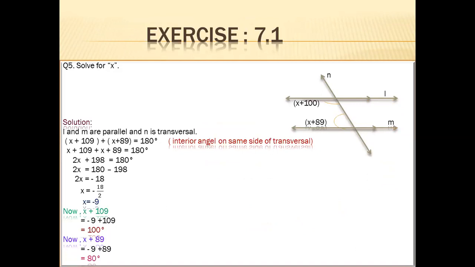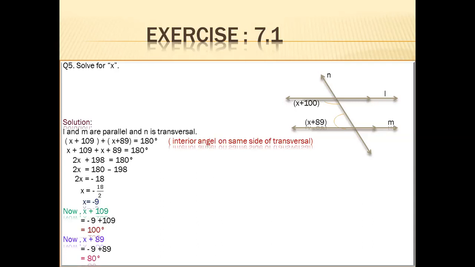x plus 109 plus x plus 89 is equal to 180 degrees. After simplifying the equation, the value of x becomes minus 9. Now we put the value of x one by one in the first angle and then in the second.